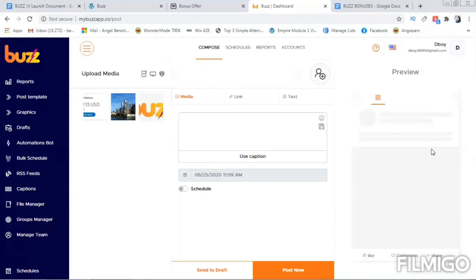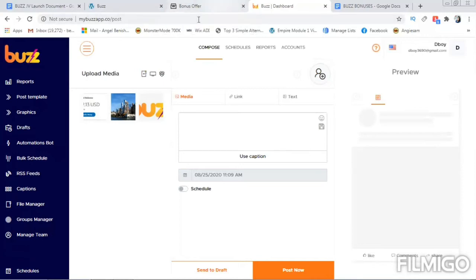Just schedule it, and it automatically uploads to your social platforms. This is really an awesome software, and I think you must purchase it. It makes your work really easy and hassle-free. They have done all the heavy lifting, and all you have to do is create the content, and things are ready to be uploaded.